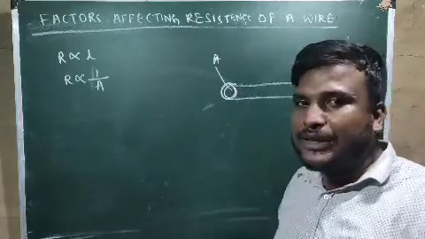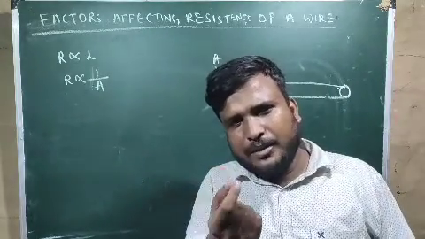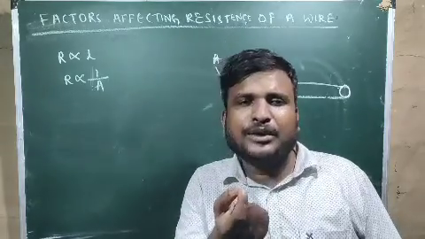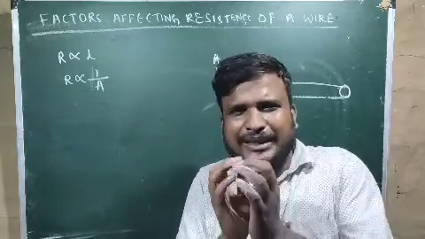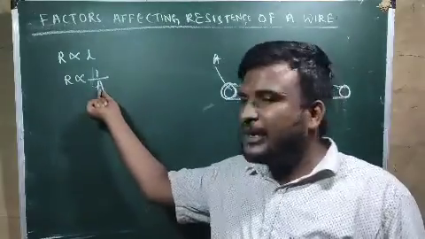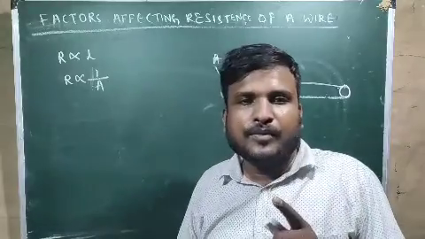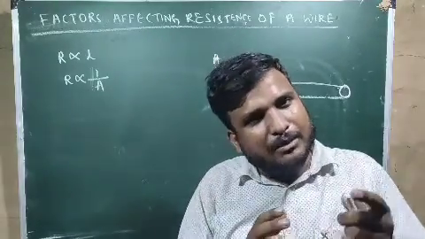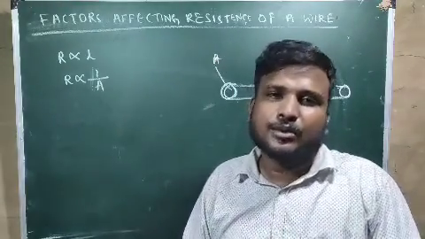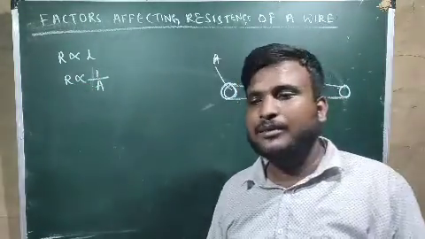So that is why we use thinner wire. Copper wire you have seen, aluminum wire you have seen, that used to be normally thin. We don't usually take thicker wire. So if I take thinner wire, what will happen? Area of cross section will be less, resistance will be more. If resistance will be more, then current will be curbed, and whatever required current is there, only that will come to us. So resistance is inversely proportional to the area of the substance.